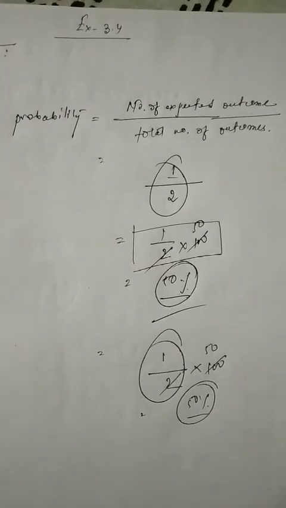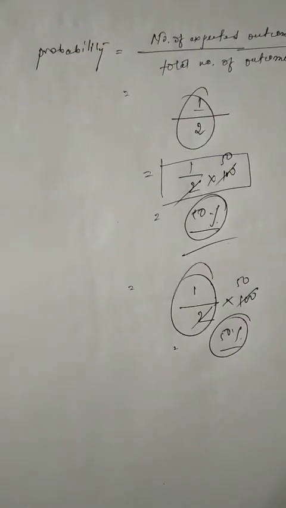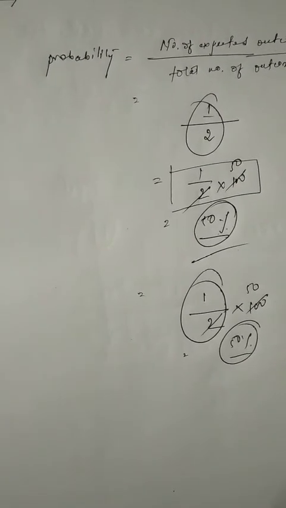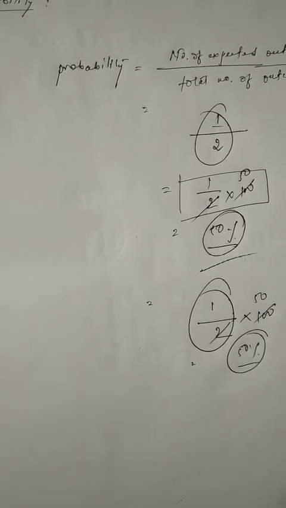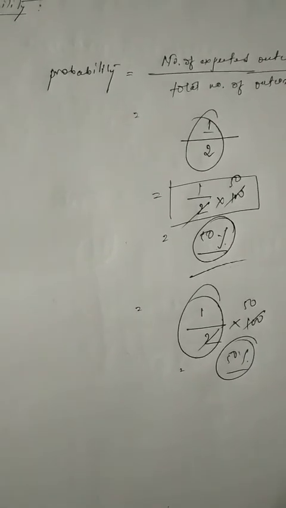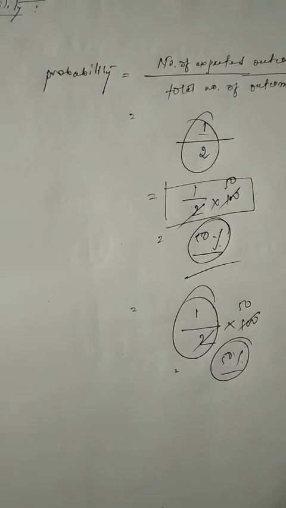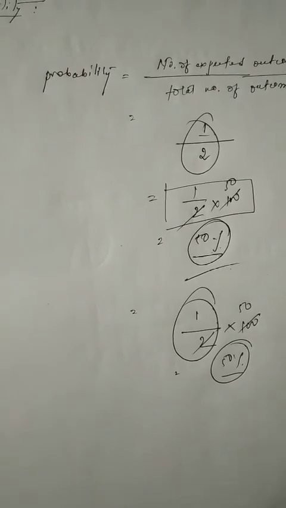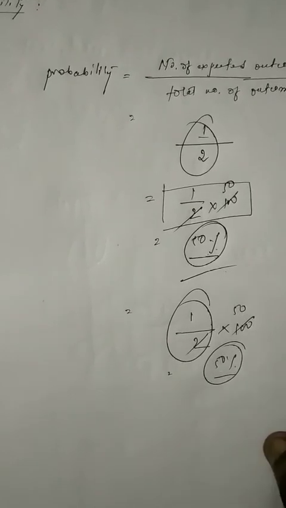Let us understand with a die. A die means a Ludo's die. It has 6 faces. 6 sides means 6 faces, printed 1, 2, 3, 4, 5, 6. Suppose, children, I want to find the probability of the face printed 2. Try to understand. I want to find the probability of that face.